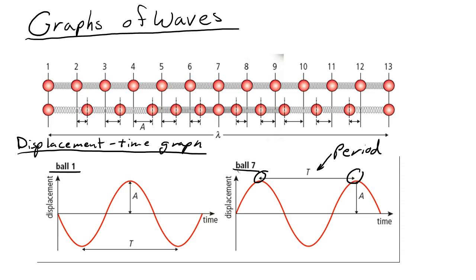The other thing that I can measure on a displacement time graph is the maximum displacement of my particles, which is the amplitude. I can measure the amplitude by measuring the distance from the rest position, the black line here, sometimes called the equilibrium position, to the peak of the wave.